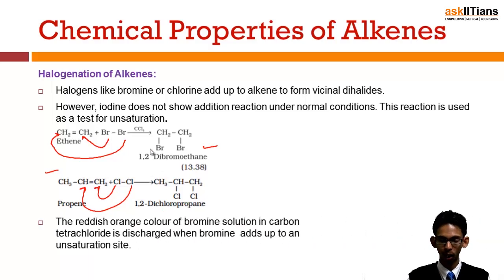As I told you, bromine water is a reagent which is brown in color. It is bromine dissolved in CCl4. When an unsaturated compound, that means a compound which has a double or triple bond, is added to the bromine water, the bromine attaches itself to the compound according to this reaction, and because of this the color of bromine water changes from brown to colorless.